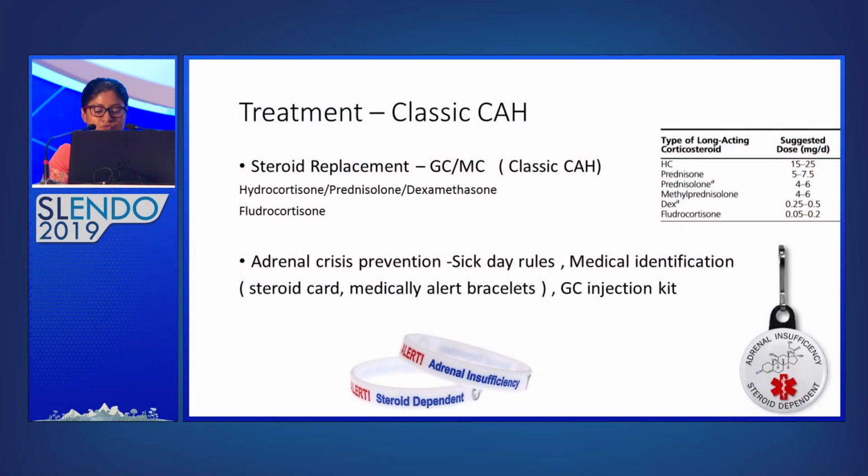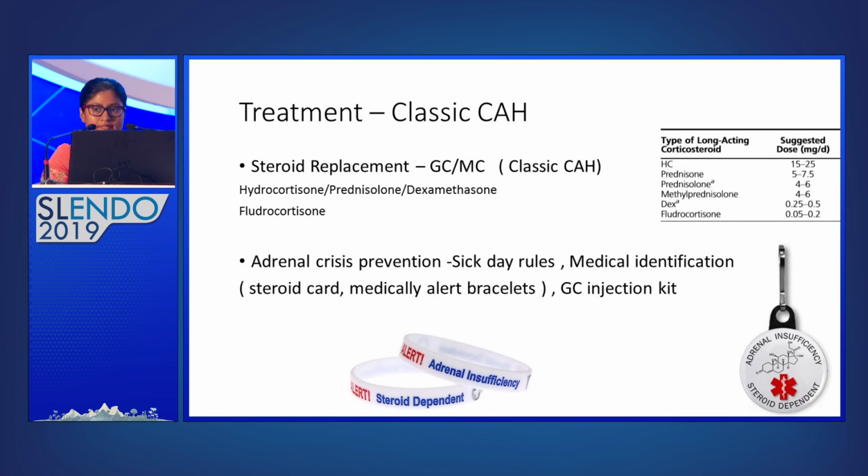However, if you are using spironolactone in a female, you need to educate them about teratogenicity, and also in the salt wasting form of classic CAH, spironolactone should not be used because we know it's a mineralocorticoid receptor antagonist which can cause volume depletion. So a bit about classic CAH.